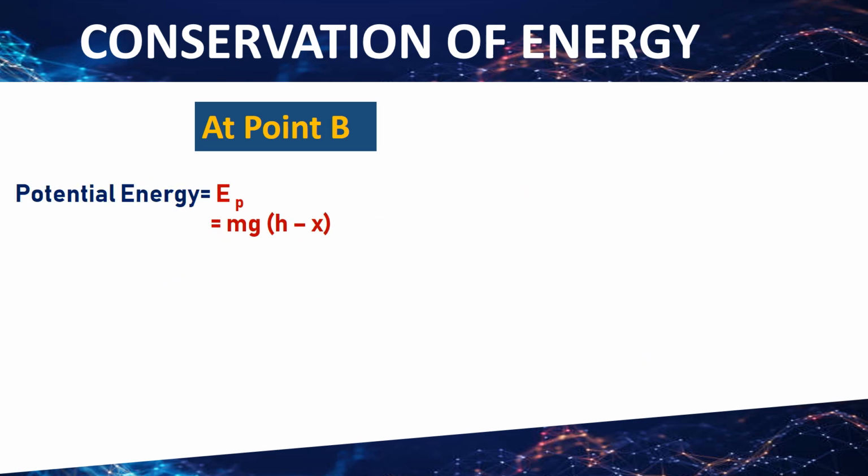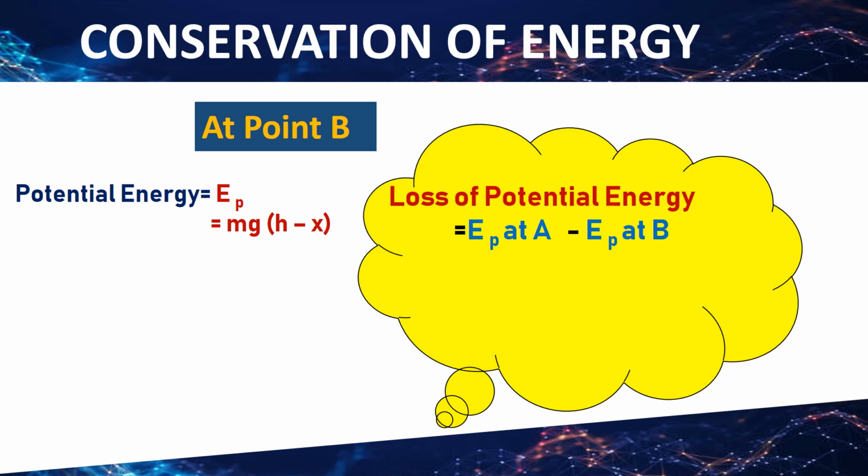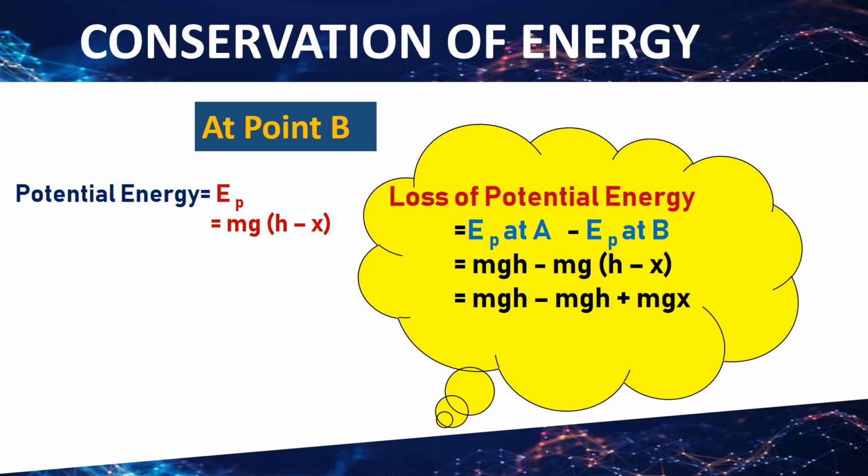To calculate the loss of potential energy at point B, we will find the difference of potential energy at A and at B. Potential energy at A is mgh and the energy at B is mg(h minus x). By solving it, finally we will get mgx. This is the loss of potential energy which appears as a gain in kinetic energy. So kinetic energy of the body at point B is mgx.